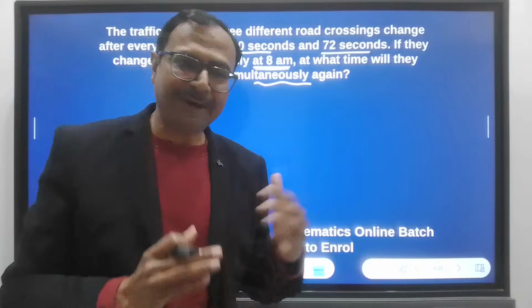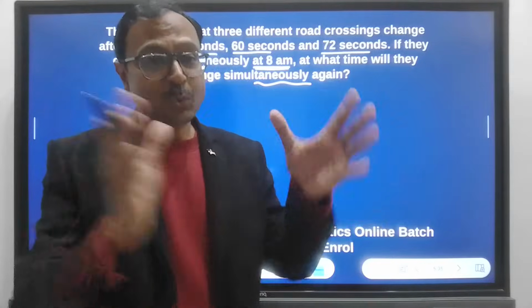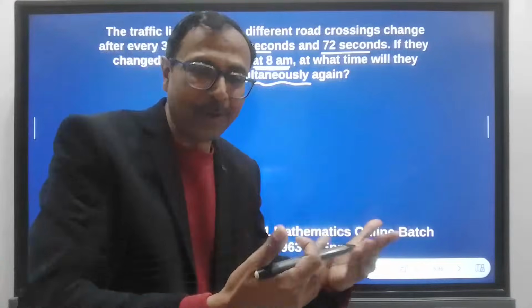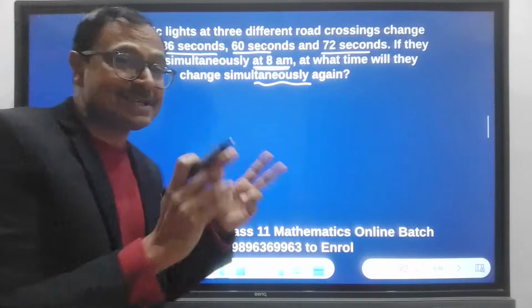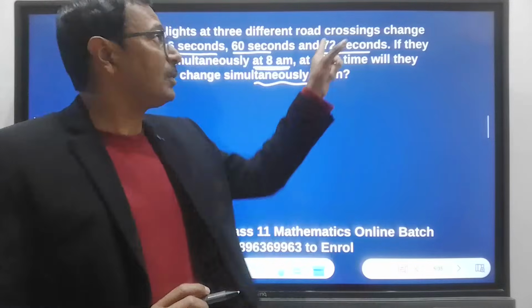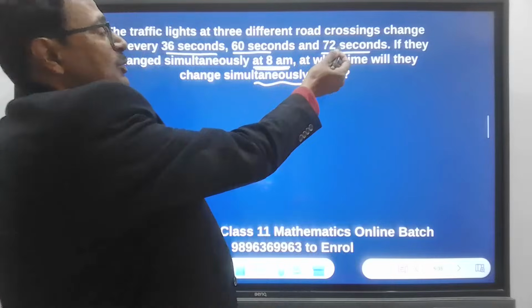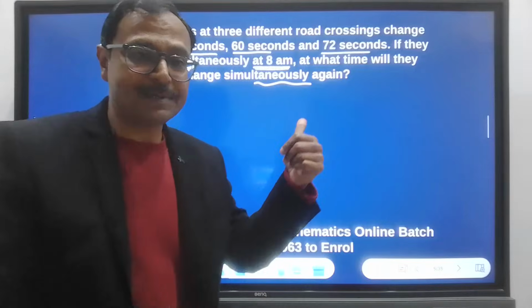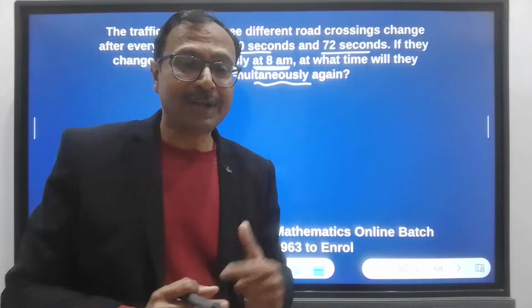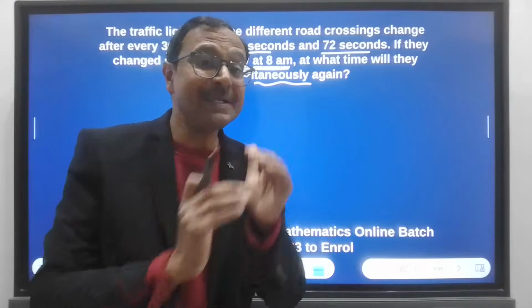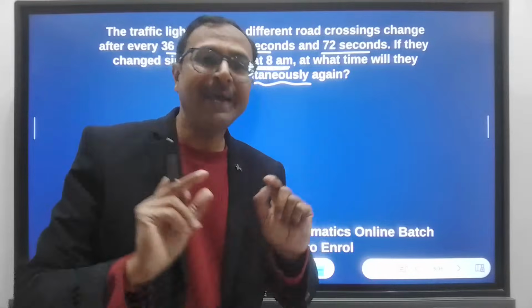Now we want to find out a time at which they change together again. So your time will be more than 8, right? It will move on and on. Your answer cannot be 36 seconds, they will not be together again. Your answer cannot be 60 seconds. It cannot be 72 seconds because after 72 seconds, these two have already changed. So your answer is more than these numbers, and therefore you have to find the LCM. So whenever your answer is more than the numbers, you have to find LCM, and whenever your answer is less than the numbers or equal to the numbers, then it is HCF. Now that is a very important part.